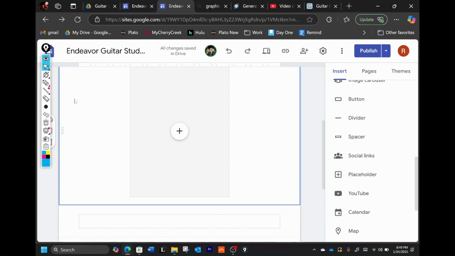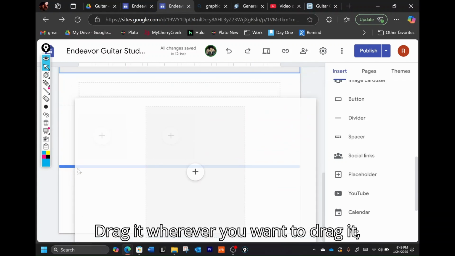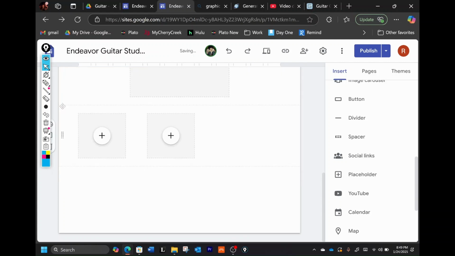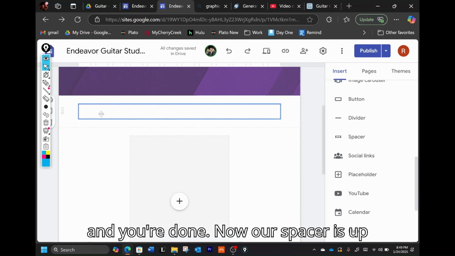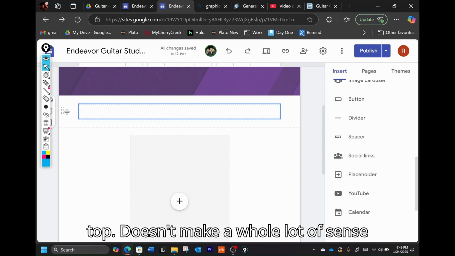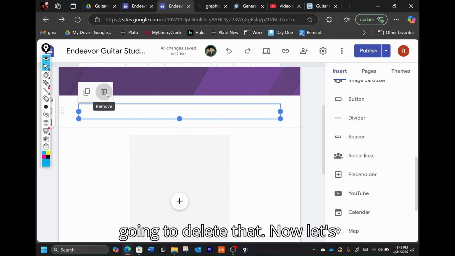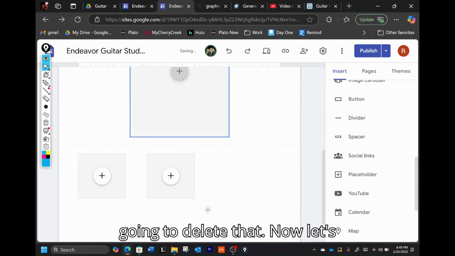If you want this block down below, you go to the blocks, drag it wherever you want to drag it, and you're done. Now our spacer's up top. Doesn't make a whole lot of sense for a spacer to be up top though, so I'm going to delete that.